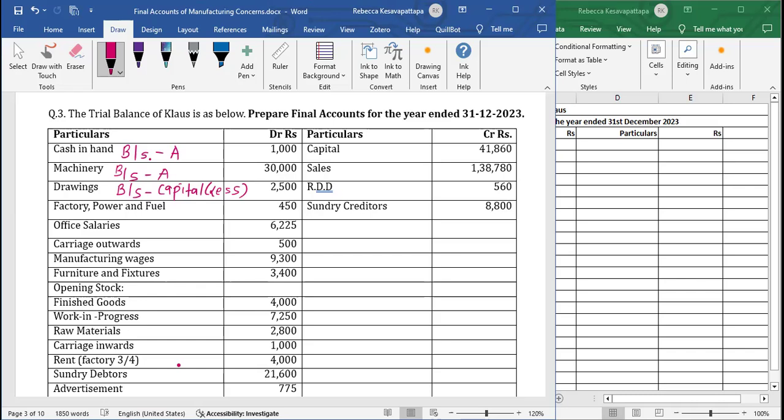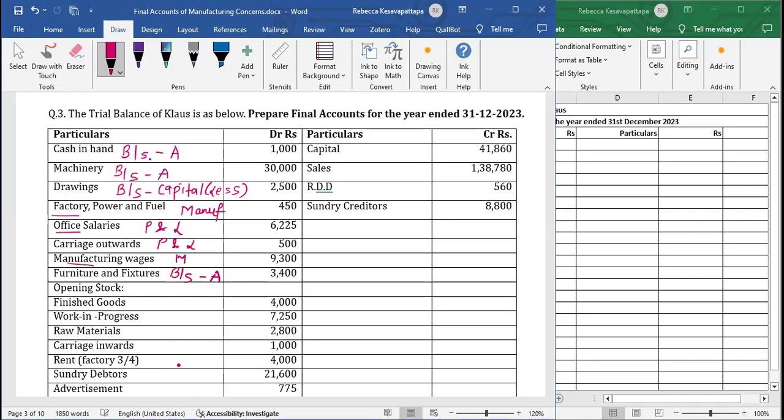Next, factory power and fuel. Clearly mentioned factory. So this we will put in factory, that is in the manufacturing. Anything related to the factory will go to manufacturing account. I'll write here manufacturing. Office salaries, office will go to P&L. Carriage outwards, outwards will always go to P&L. Manufacturing wages itself is saying it will go to manufacturing. Furniture and fixtures, asset, balance sheet, assets.